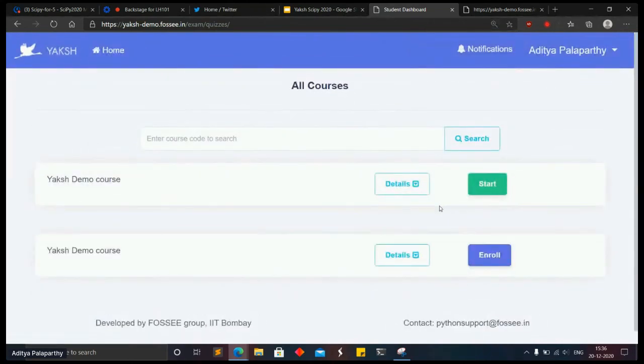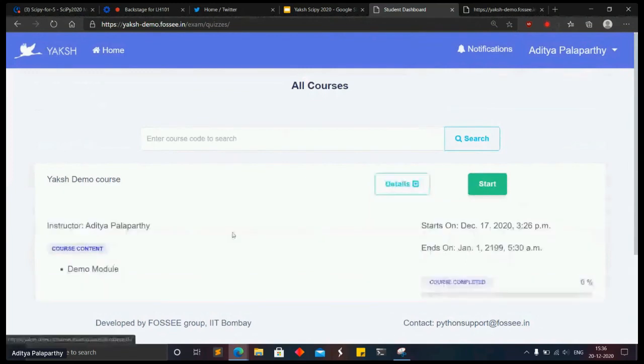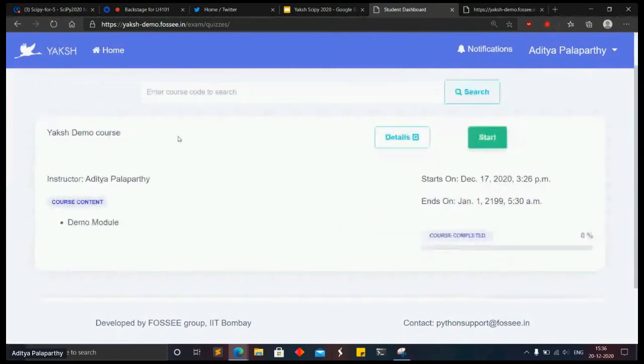Better. Yes. Okay. So this is the student interface. Once you log in, you can see all the available courses here. These are the open courses which are available. I am currently enrolled in a demo course which is created internally. I will show that later as a part of the moderator interface. These are just some information about the course.